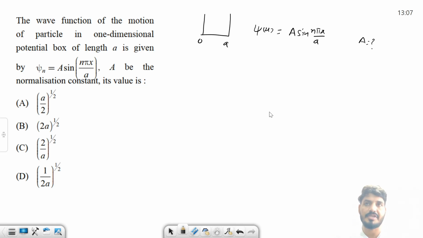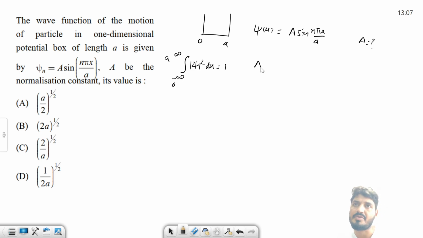How do we do normalization? You already know how to do the normalization. Very simple. To normalize anything we can do minus infinity to infinity, mod psi square dx. This should be 1. This is the normalization condition. Now for this particular case we can change the limit from 0 to a. I am not doing this one, but when you do this normalization you will find under root 2 by a. This is the answer.